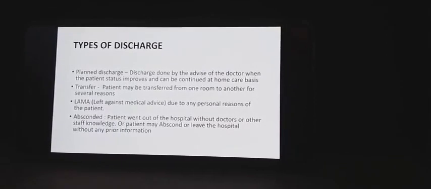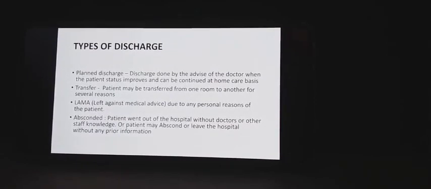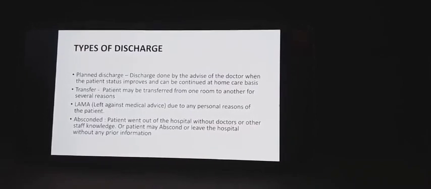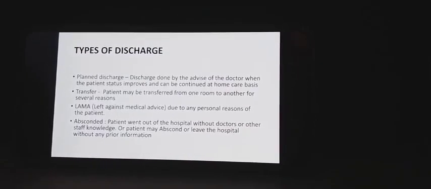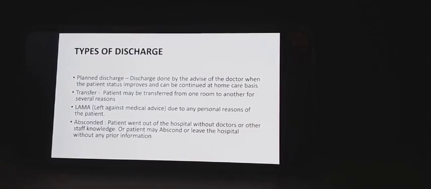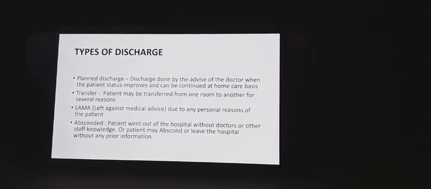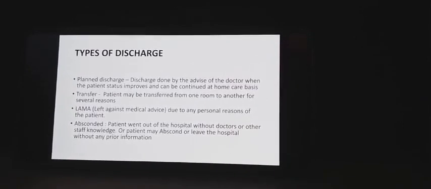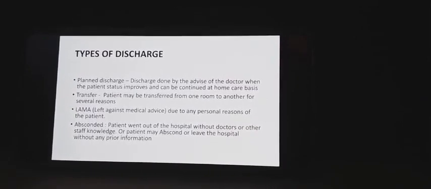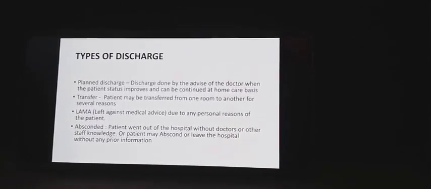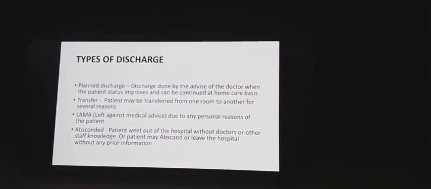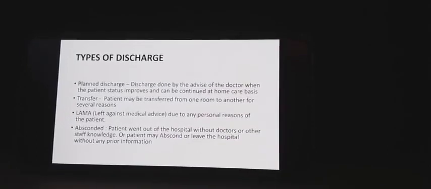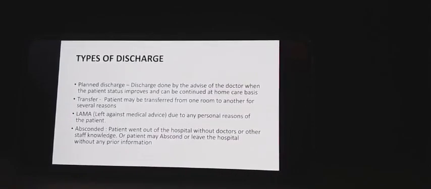Transfer: patients may be transferred from one place to another for several reasons. Suppose the hospital does not have further treatment facilities or lacks infrastructure, then we transfer the patient to a higher-level hospital where the treatment is available. That also comes under discharge, the transfer.